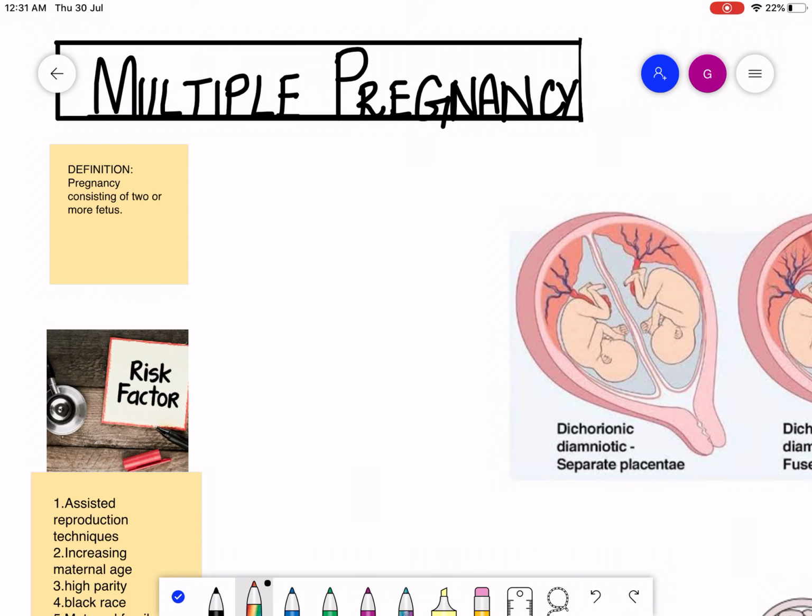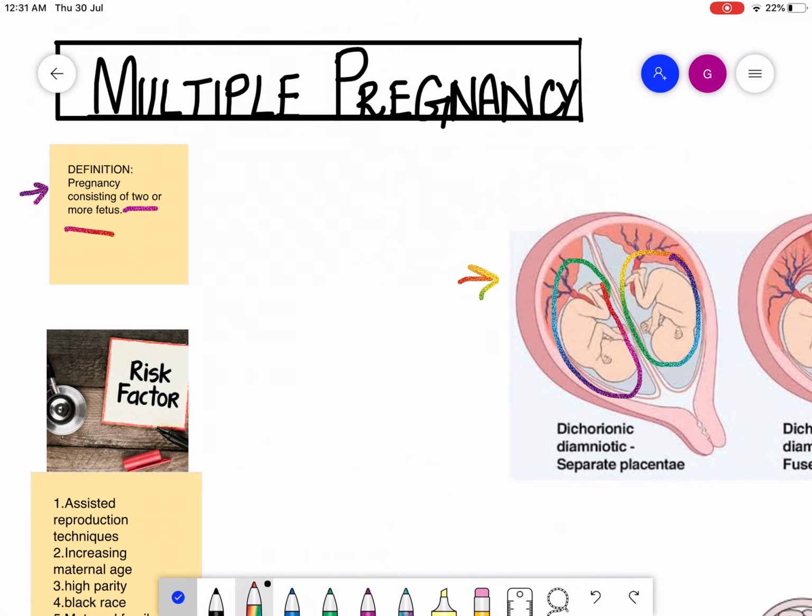So today we are going to discuss multiple pregnancy. So what is multiple pregnancy? Pregnancy consisting of two or more fetuses. Here in this diagram you can see that we have one fetus here and another one over here. So, two or more fetuses.